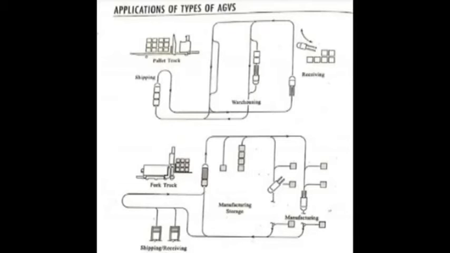So next, assembly line vehicles. They find application in industries where a large number of sub-assemblies are required to be carried between the different workstations. Okay, so this is the clear information about the AGVS.